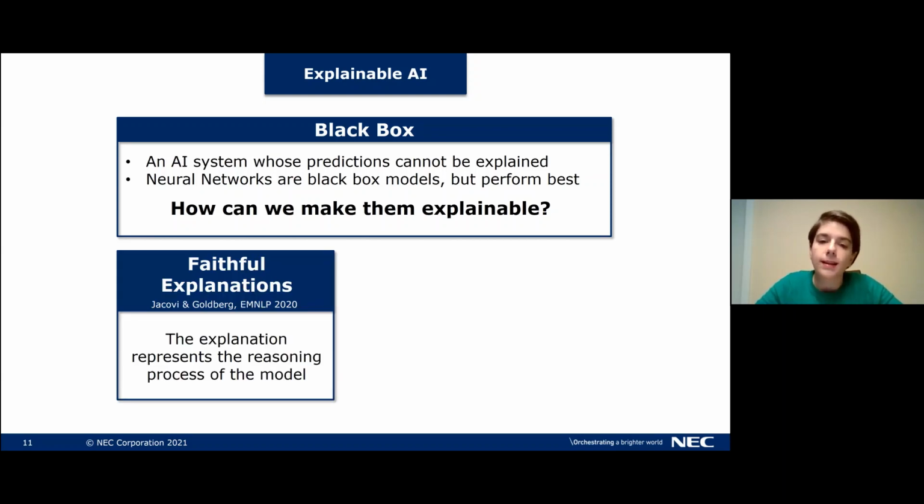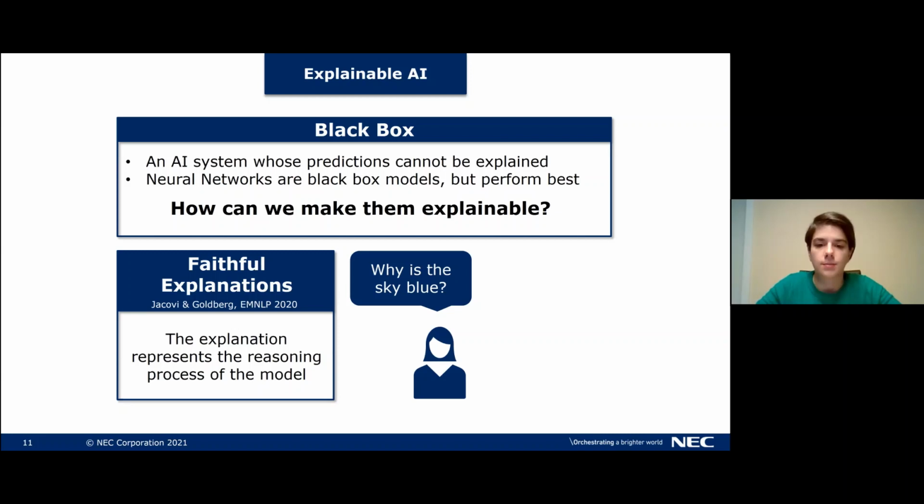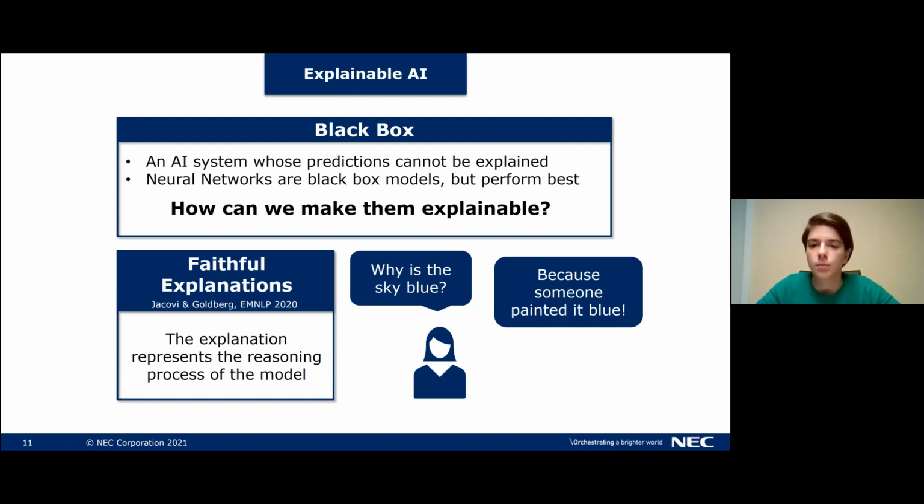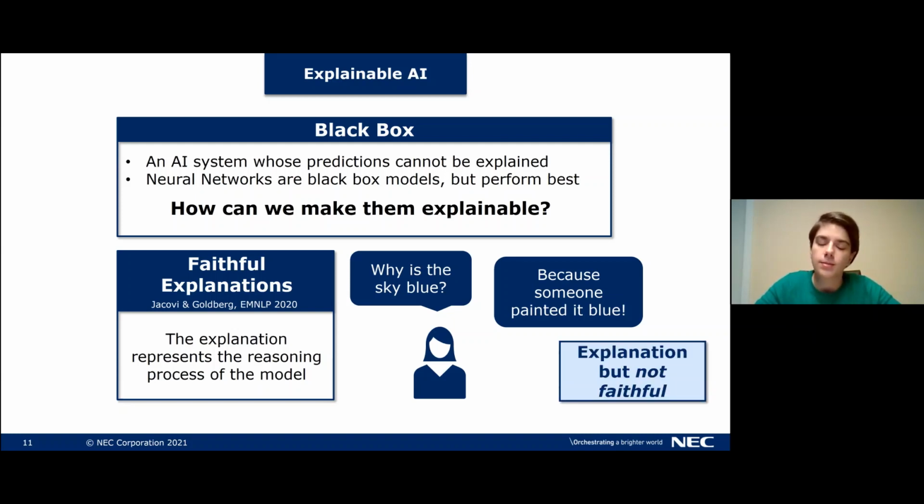But we don't just want any explanation, we want an explanation that is faithful. And this means that the explanation represents the true reasoning process of the model. To illustrate what I mean by that, I want to give a counterexample. If someone asks, why is the sky blue? One potential explanation could be because someone painted it blue. Now, while this is an explanation, it is not faithful because it's simply not true. So when we have explanations that explain our prediction, we want this explanation to be faithful, which means that it represents the true reasoning process of the model.